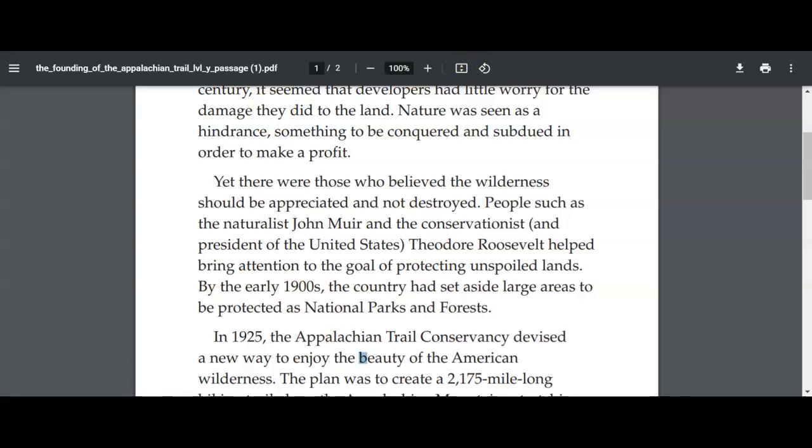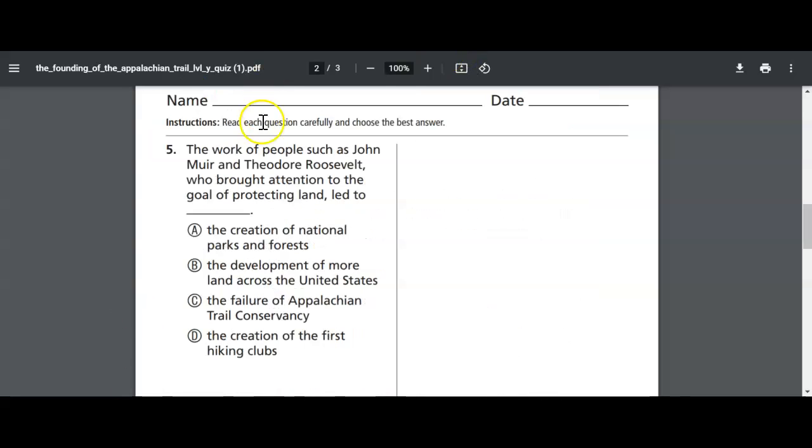Now let's go back and see which answer best matches that. Well, it would definitely be A, right? The creation of national parks and forests. All right, friends, so that was a model of how we should be solving these. Notice that was 3 questions, and right now our video is about to be 6 minutes.